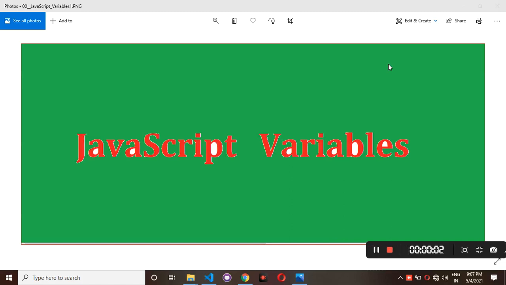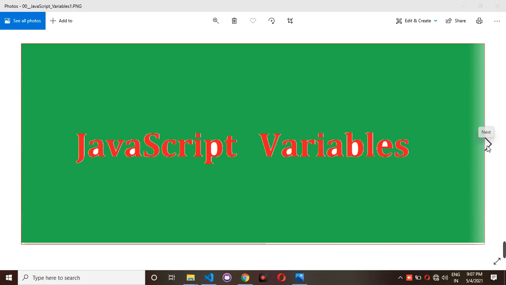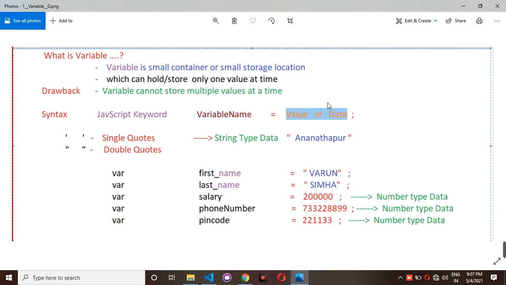Now I am going to explain about JavaScript variables. In JavaScript, a variable is nothing but a small container. What is the meaning of a small container? Whatever can store a value is called a container. This container is also called a small storage location or small storage area. A variable is nothing but a container. It is also called a small storage location or memory location.